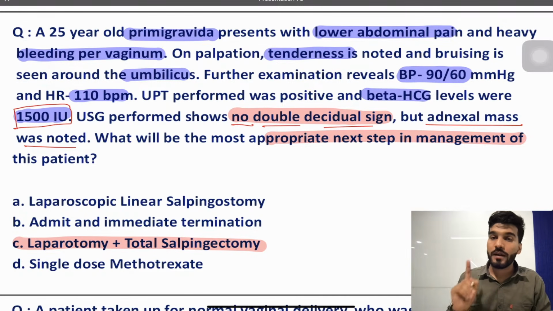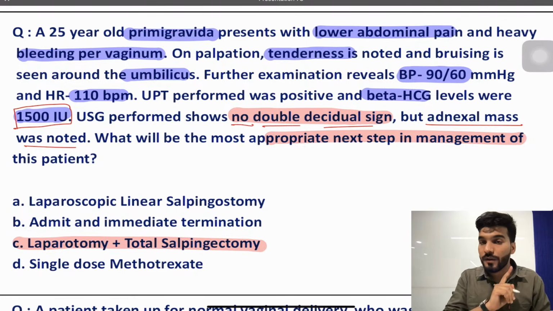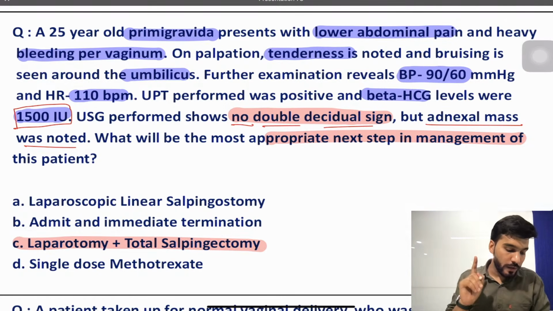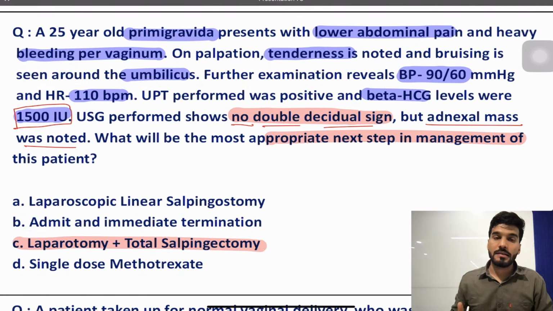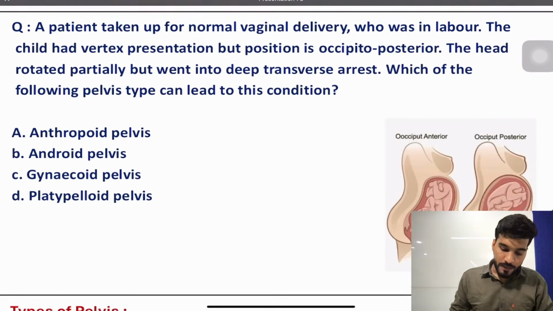There is no role of an ectopic mass size in case of a ruptured ectopic pregnancy. The only answer is total salpingectomy. Make sure if vitals are unstable, it's a case of a ruptured ectopic pregnancy and you cannot go for a laparoscopy. Okay, next question.